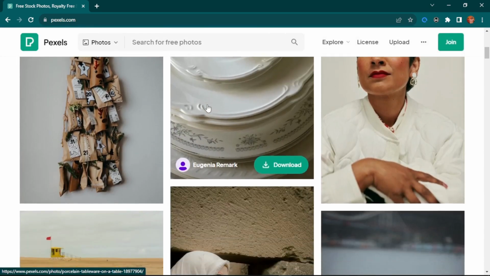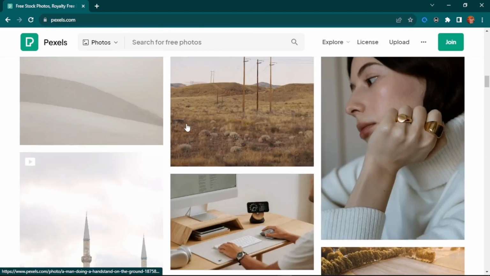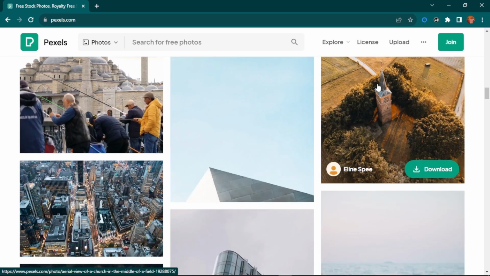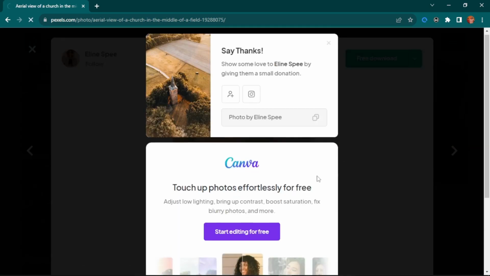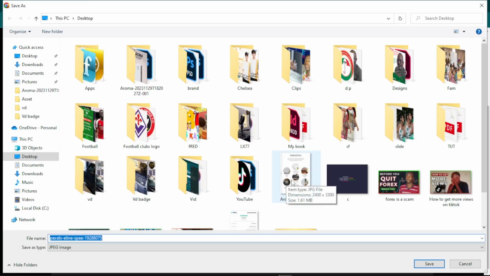For example, let me look for an image here that really looks cool to me. So for example, this image here, I want to use this image for something. I can simply hit here, free download. And then you can see the download will pop up right now. You can just download it and then use it in your videos.